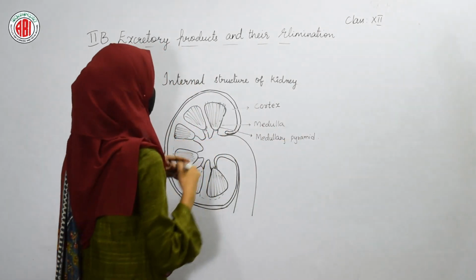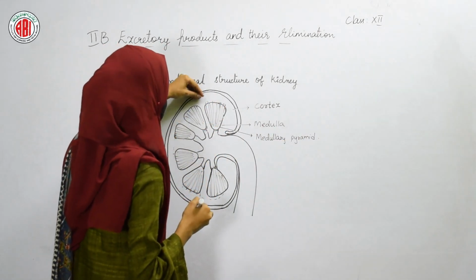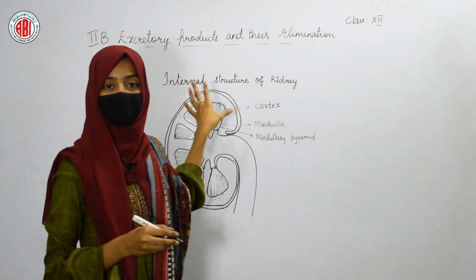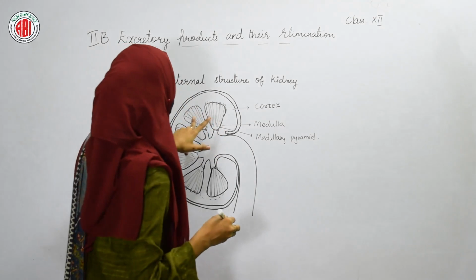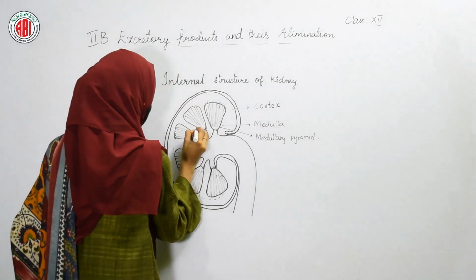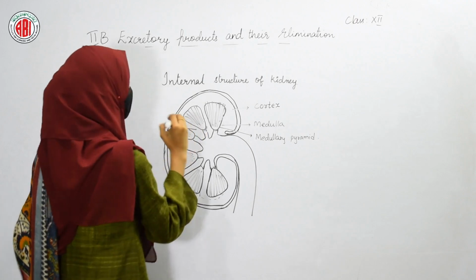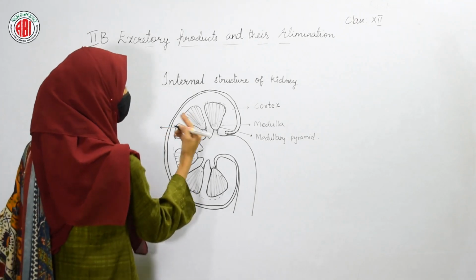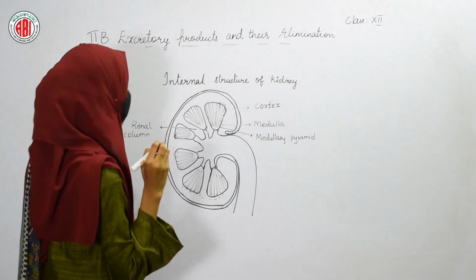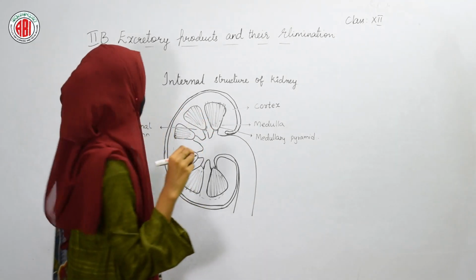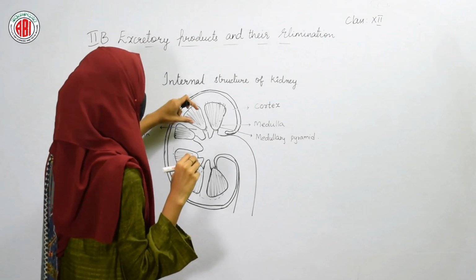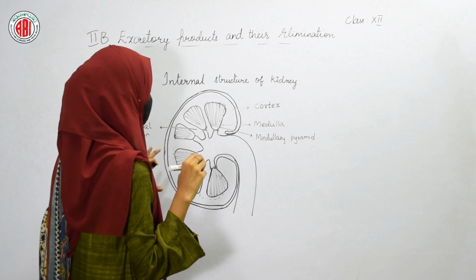The cortex region is going to be extended in between these medullary pyramids, and we call this cortex region which extends in between two medullary pyramids the renal column. Renal column is a region that is located between two medullary pyramids.